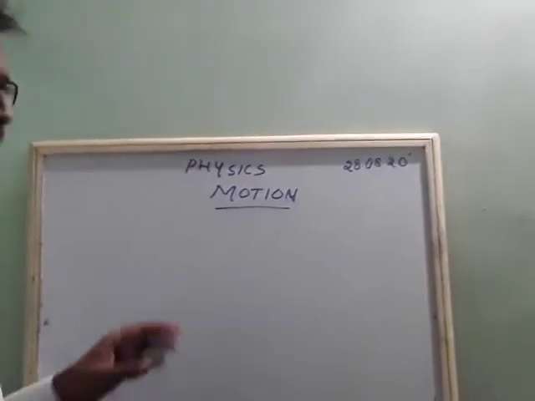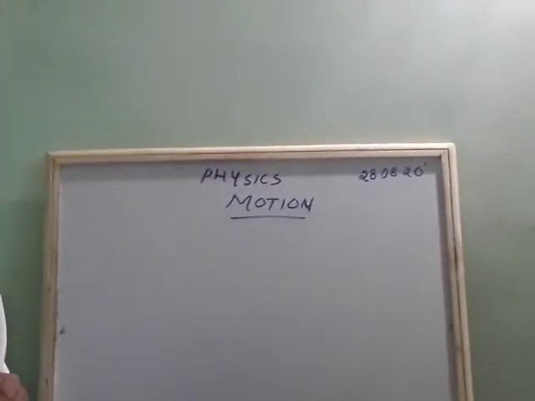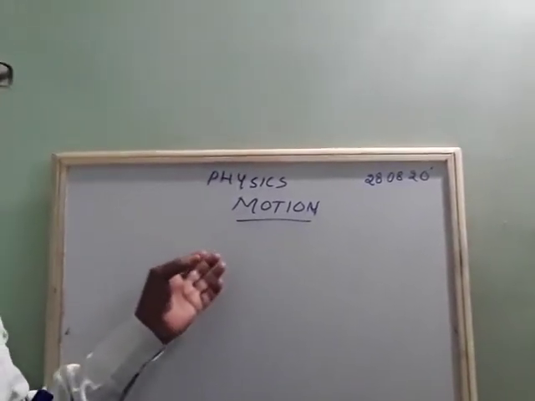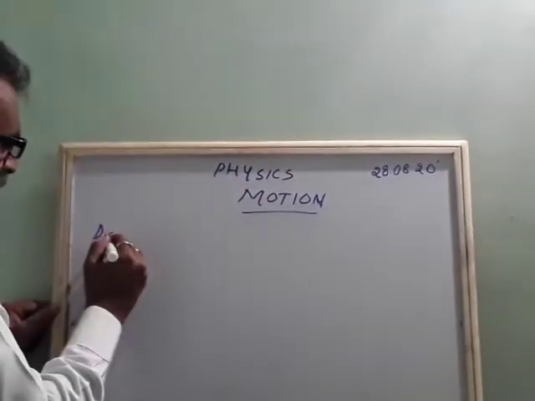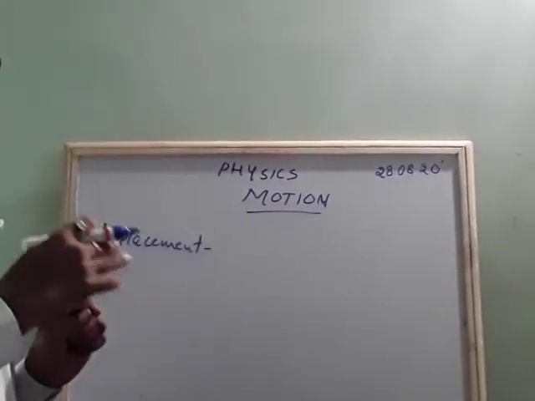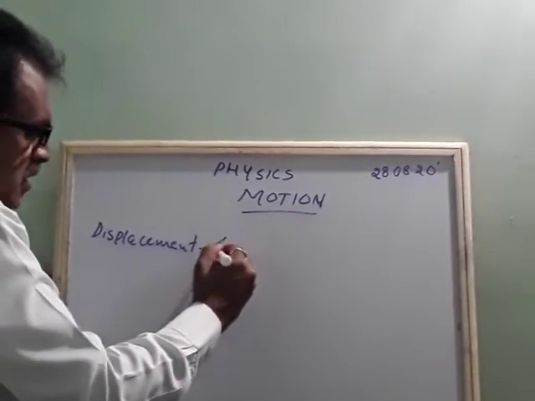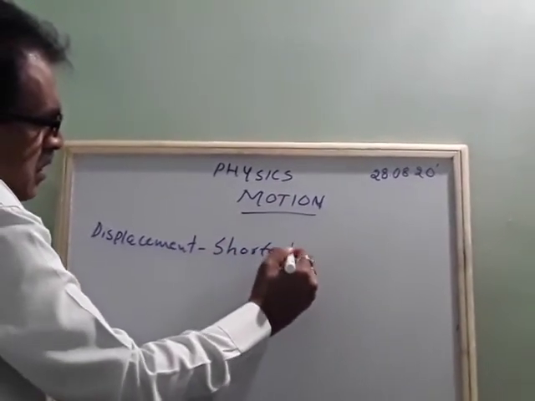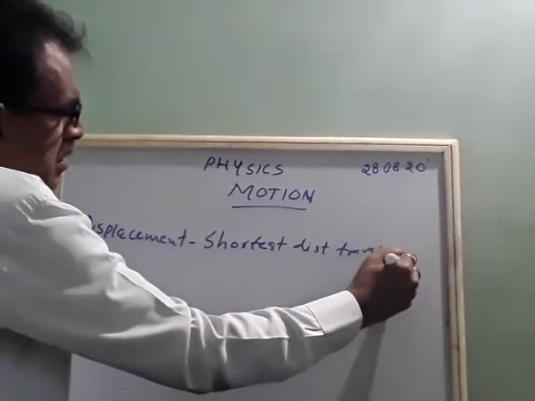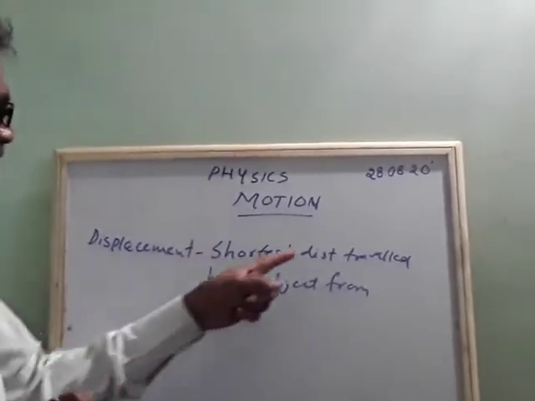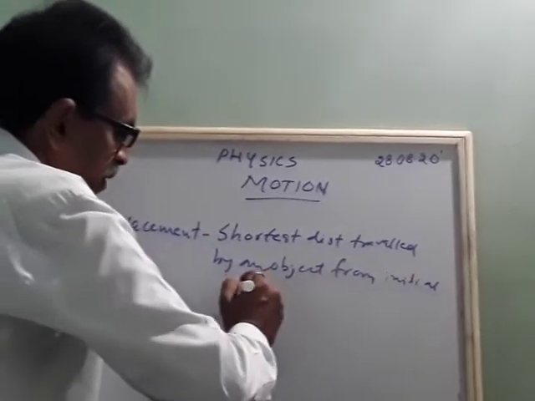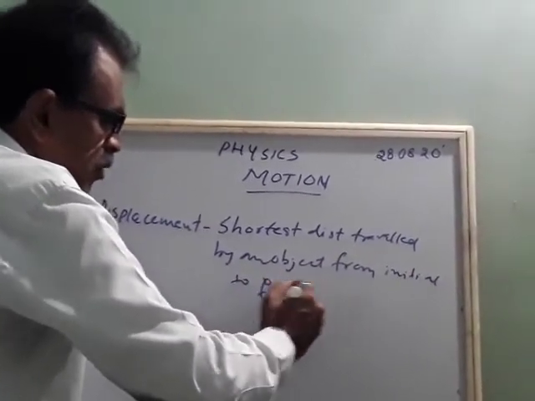Okay, see, then what is displacement? The shorter distance covered by an object from the initial position to the final position is called displacement. Displacement is what? Shortest distance traveled. Okay, the shortest distance traveled by an object from the initial to the final position, final point, is displacement.